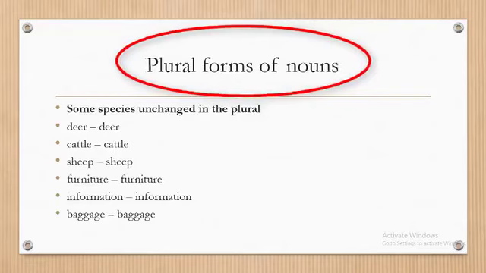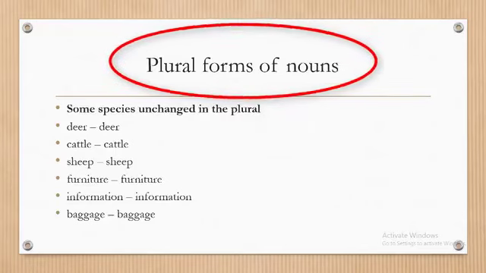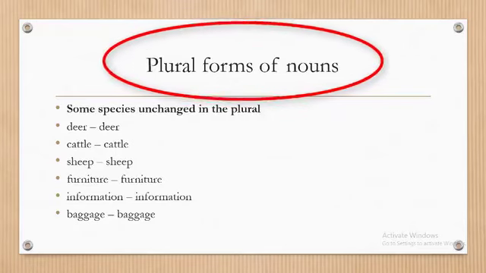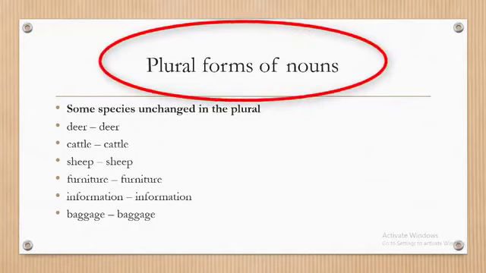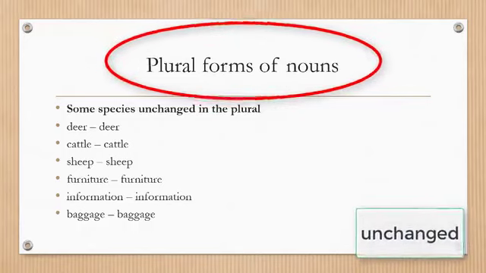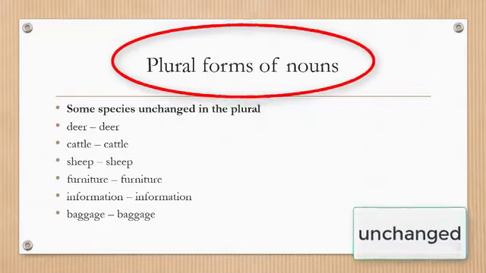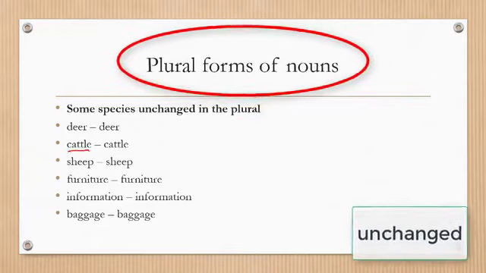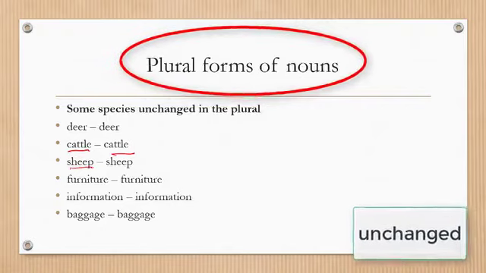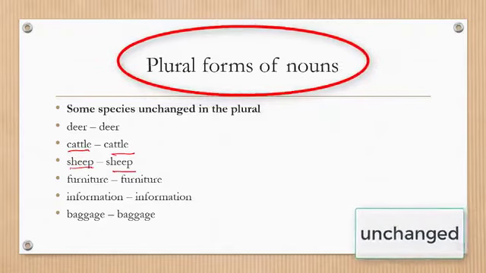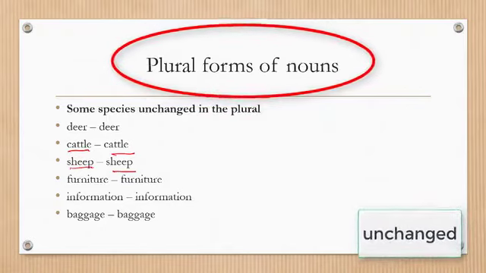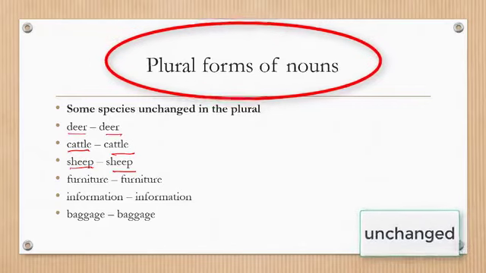Then we also have some nouns that have an unchanged structure in plural form. For instance, we have cattle. There's nothing like cattles. Cattle is cattle. Sheep is sheep. Deer is deer.